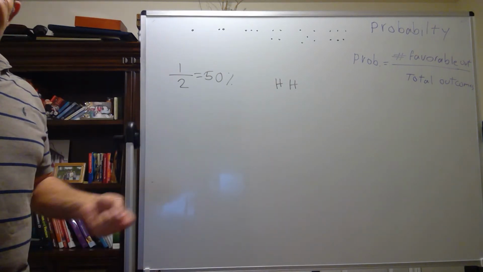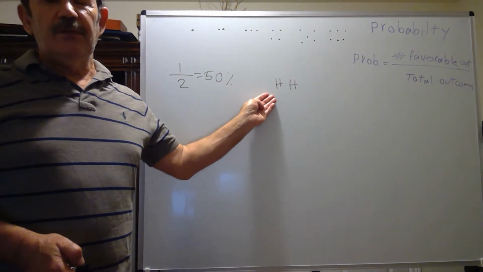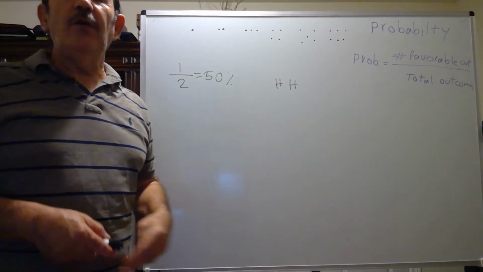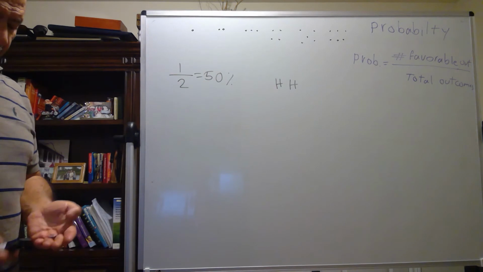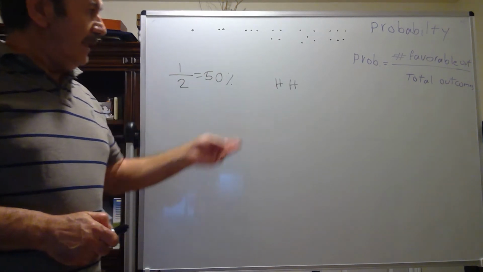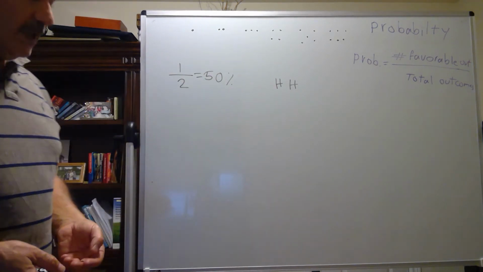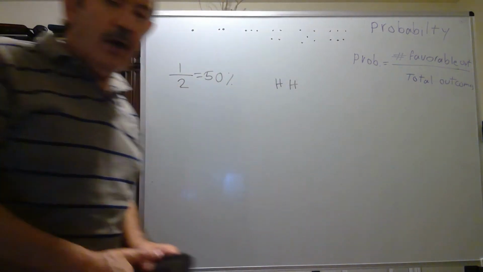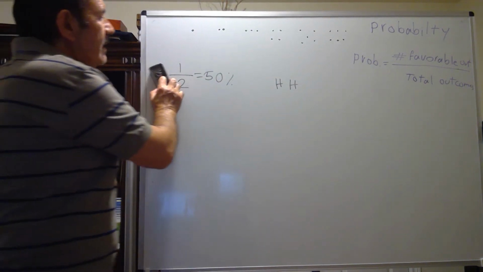How much is my favorite outcome? 1 event, which is both head. How much is the total outcome? Calculating the total outcome in this case is going to be 4. But I'm going to show you a way that you can write all the possible outcomes.